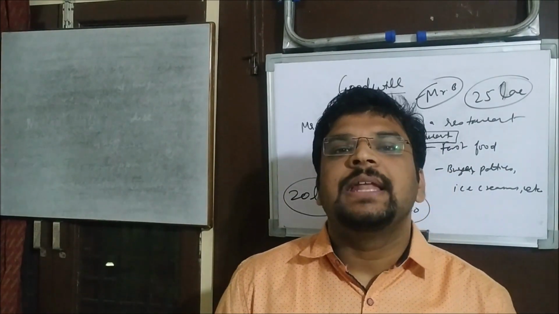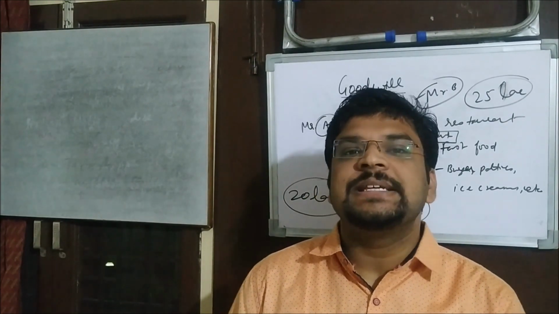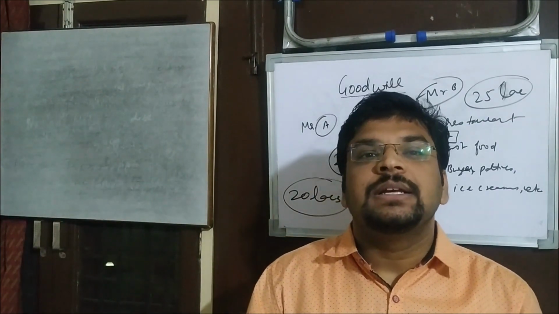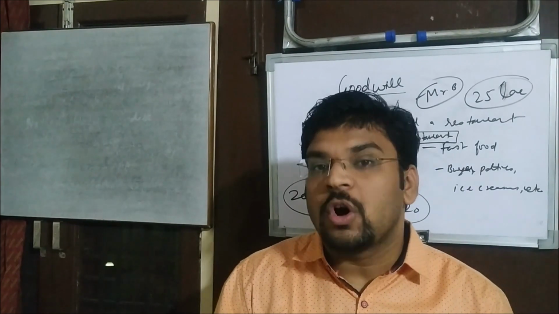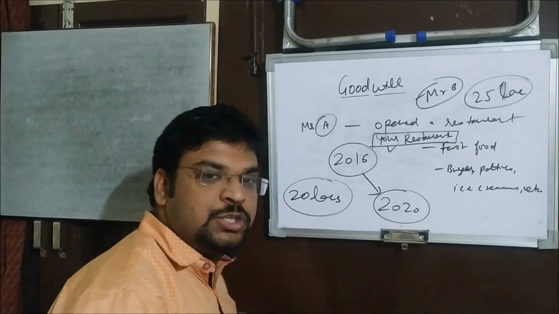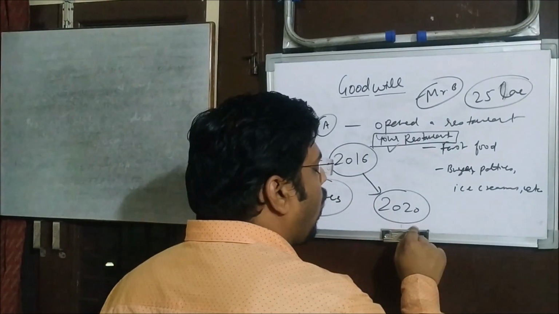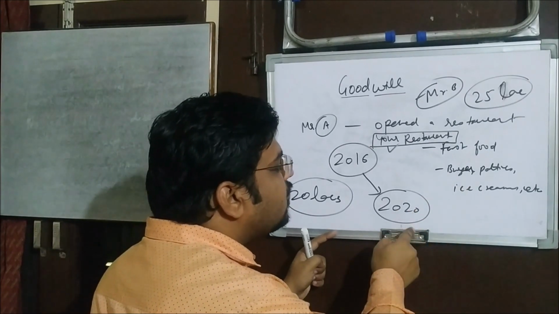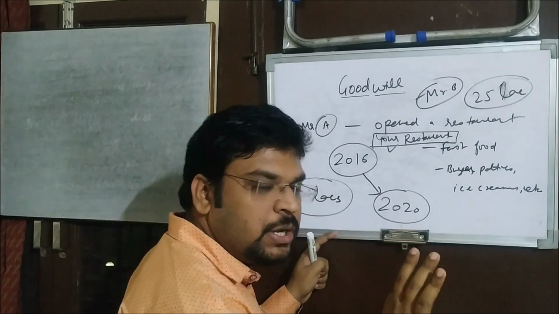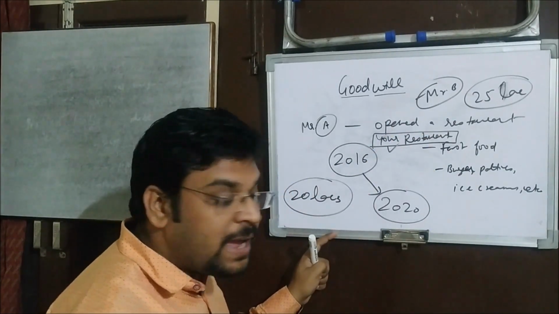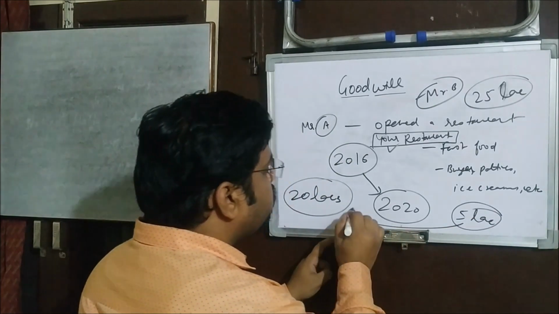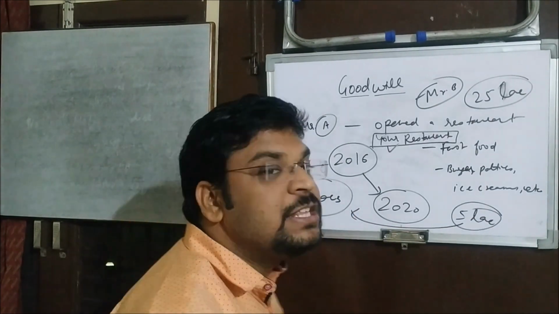So goodwill is an intangible asset which places a business entity to a position where it can start earning huge amount of profit without extra efforts. The same is going to happen with Mr. B. If he buys the business at this point, then he is going to take the advantage of the efforts made by Mr. A in these 4 years, right? Understood? So that is what the intangible asset is. Why? Because Mr. A is getting 5 lakh additionally for that.